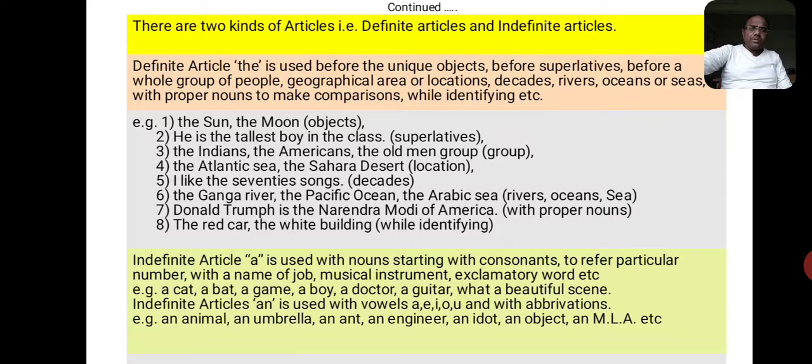That's something about definite and indefinite articles. Listen to them carefully and try to solve the exercise which is given in your textbook. We'll meet with a new topic in our next class.